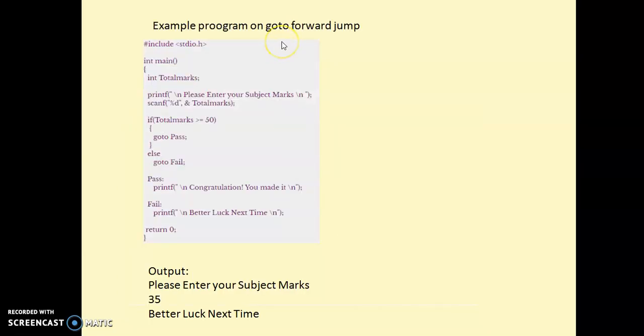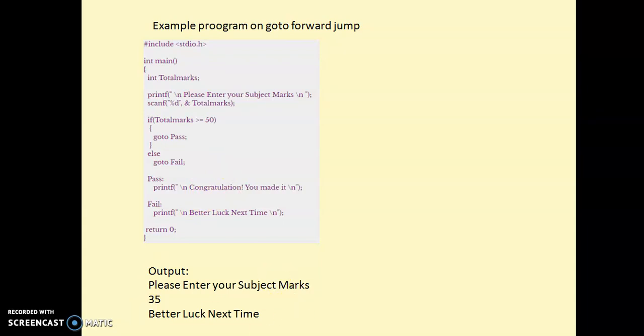So an example program on goto forward jump. Here it's a program to read the subject marks and total marks, and display whether the person has passed. If passed, we display a message, congratulations, you made it. Otherwise, if the person fails, we display the message, better luck next time.